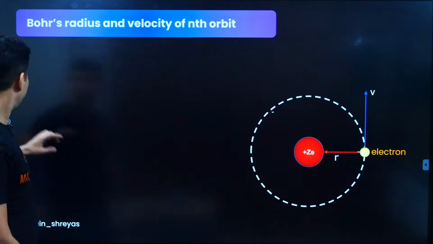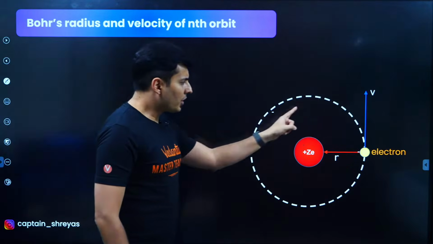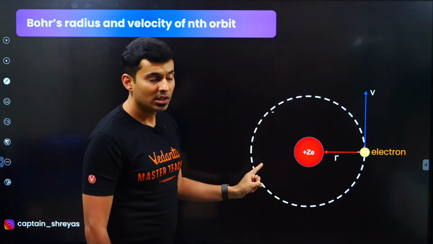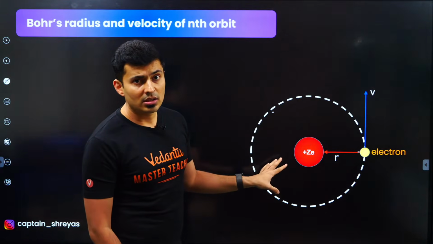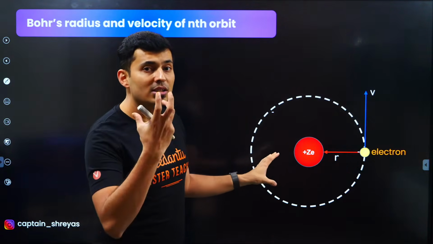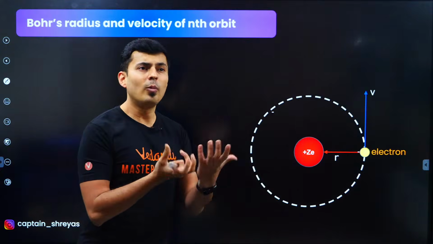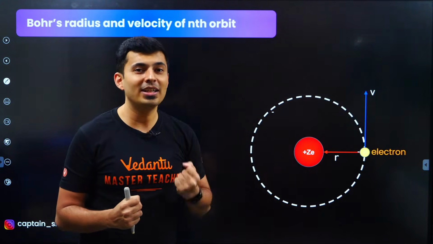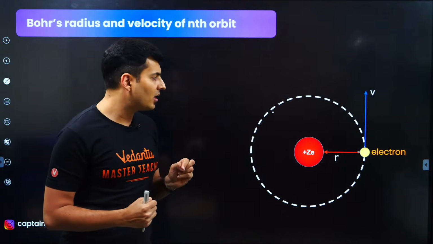Okay, observe. See, electron is going round around the nucleus. The nucleus is positively charged. How much charge is there in the nucleus? How many ever protons are there, that much charge. Because neutrons don't have any charge, right? Only the protons have charge.